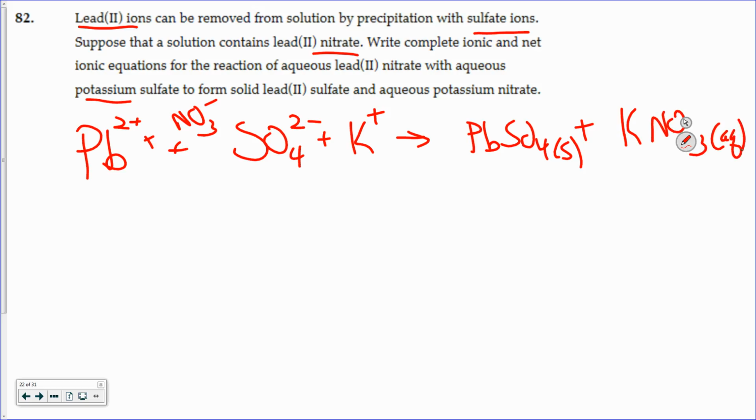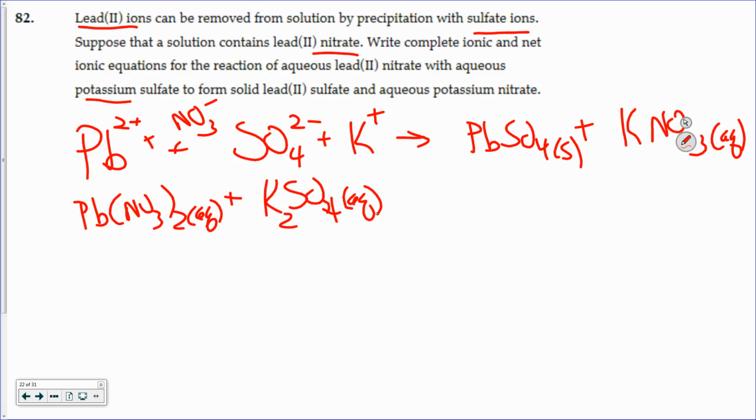Once you get to that point, it's just a balancing reaction. So this is the lead nitrate, aqueous, plus potassium sulfate, aqueous, and we have to balance those two. Balancing, I'd have to put a 2 in the potassium. There's already 2 nitrates, 1 lead, 1 sulfate. That's all you have to do to balance it.